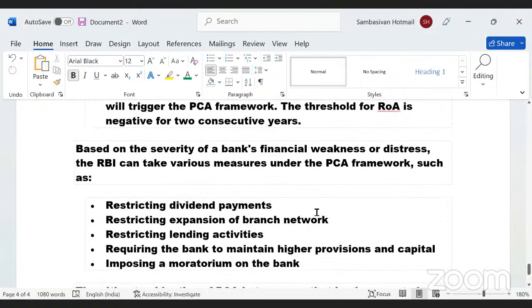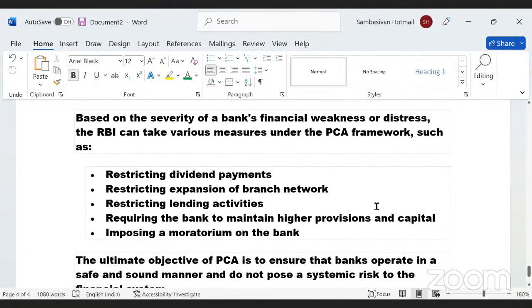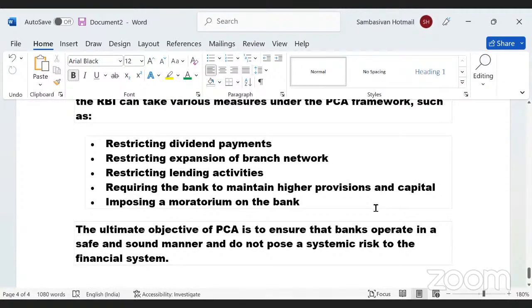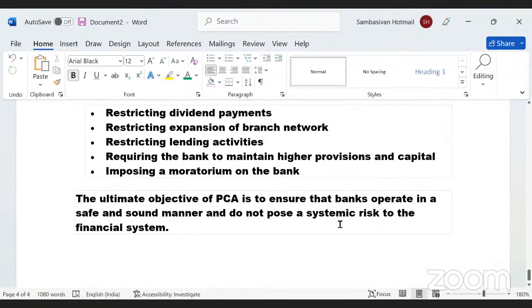Based on the severity of a bank's financial weakness or distress, RBI can take various measures under PCA framework such as restricting dividend payments, restricting expansion of branch network, restricting lending activities, requiring the bank to maintain higher provisions and capital, imposing moratorium on the bank.